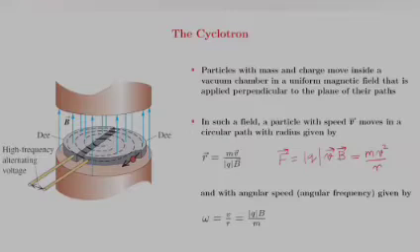By rearranging this, we get the expression for r, and the corresponding angular frequency is given by omega equals v divided by r. Substituting the expression for r, we get omega equals modulus of q times B divided by m.